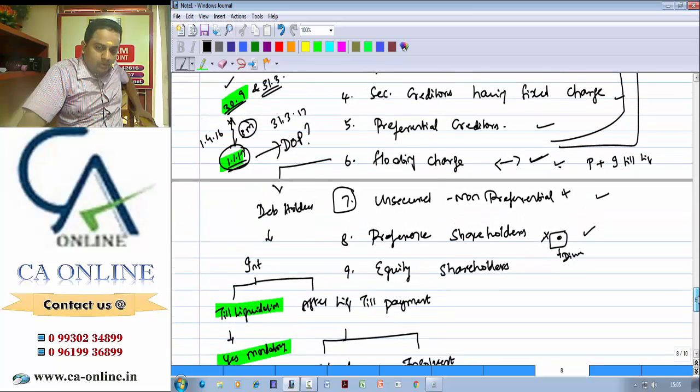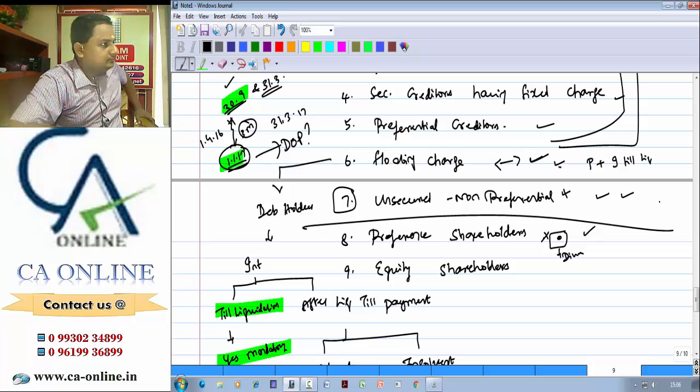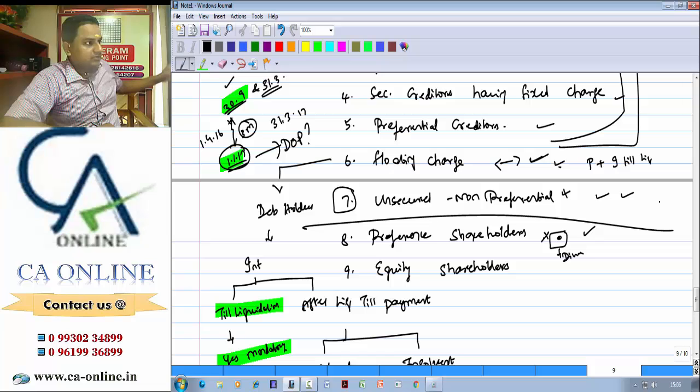So what you need to do, that declared dividend, if it is not paid, you need to pay it in the 7th stage itself. It is not in the 8th stage you need to pay, because it is a liability. Till this stage it is a liability. But the condition is that you need to make payment to all other unsecured non-preferential creditors, including the interest for the debenture holders till the date of payment.